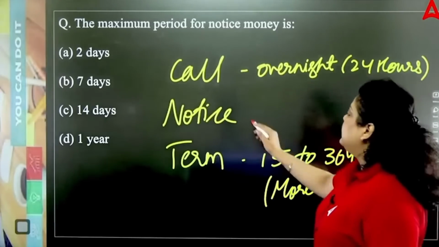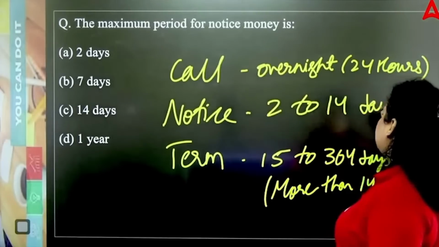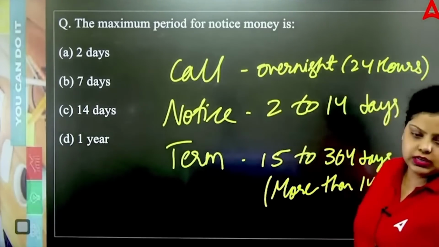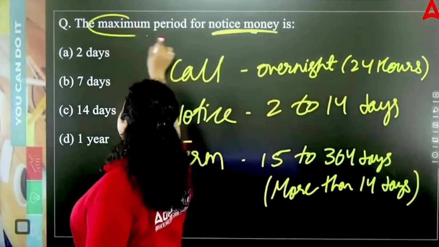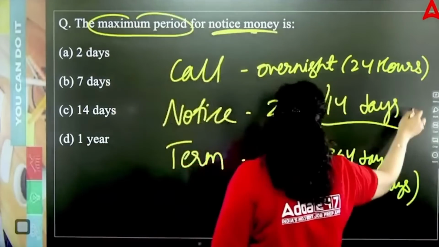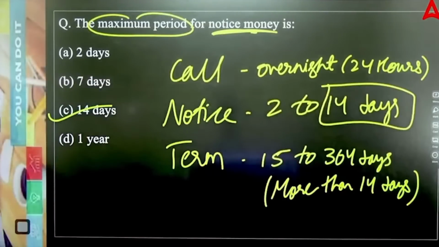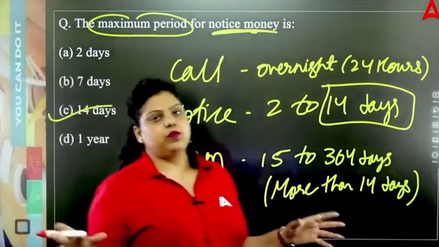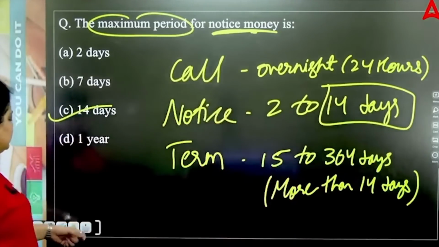And for the notice money, it is 2 to 14 days, and after 14 it will convert to the term money. Now it is asking the notice money maximum period, that will be what? The 14 days. So the right answer will be C option. So call money, notice money and term money, they have only difference of duration, no other difference will be there. So right answer will be your C option.